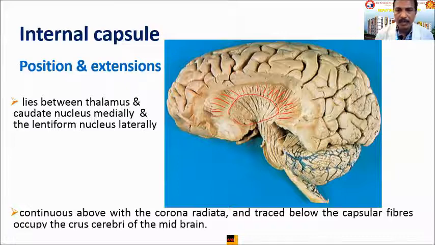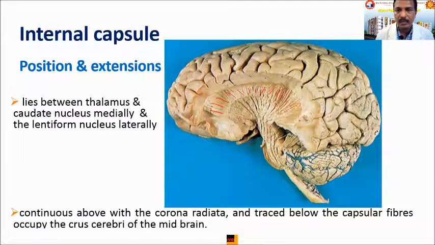The corona radiata are the fibers that are coming into the internal capsule, or going out into the cerebral cortex from the internal capsule. The same fibers fan out from this compact region toward the various lobes of the cerebral cortex. Here, the frontal cortex, parietal cortex, occipital cortex, and temporal cortex are removed. The fibers are going to these lobes, and that part which is seen here is called the corona radiata.